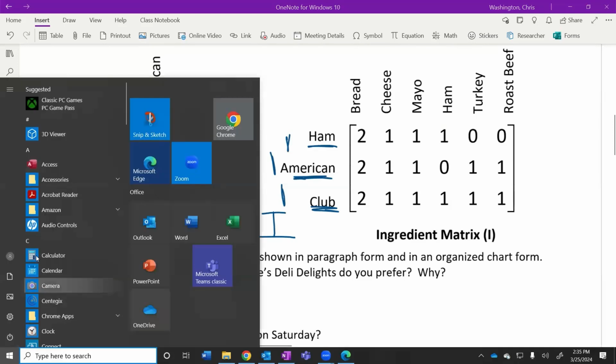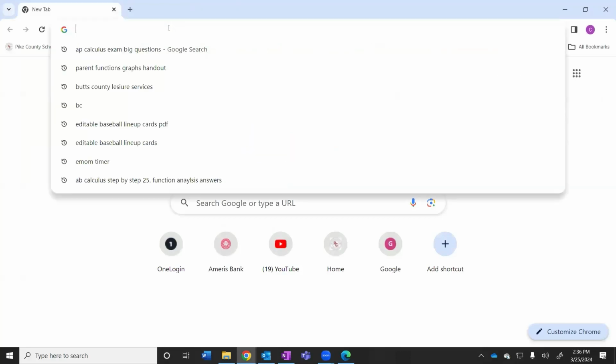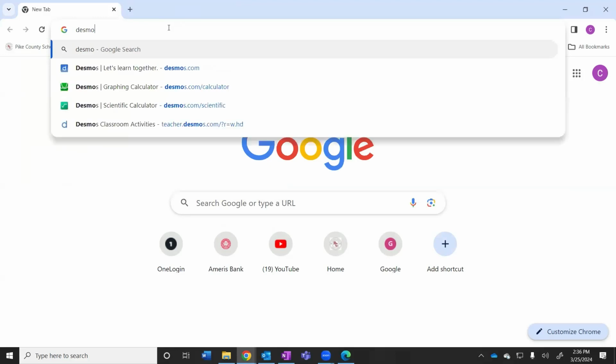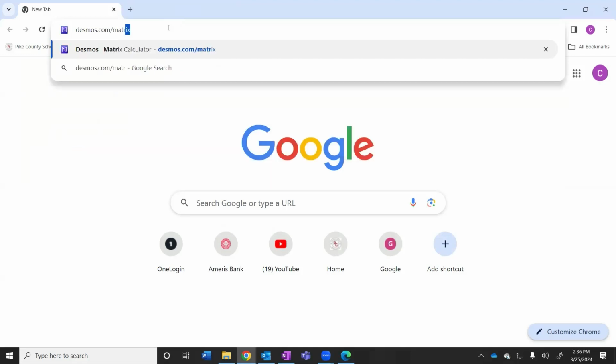And how are we going to multiply these together? Today, we're going to use matrix technology to help us multiply them. So at this point, you can get a laptop or you can get your phone out, and we're going to use Desmos. But you cannot use the normal Desmos that you're used to.